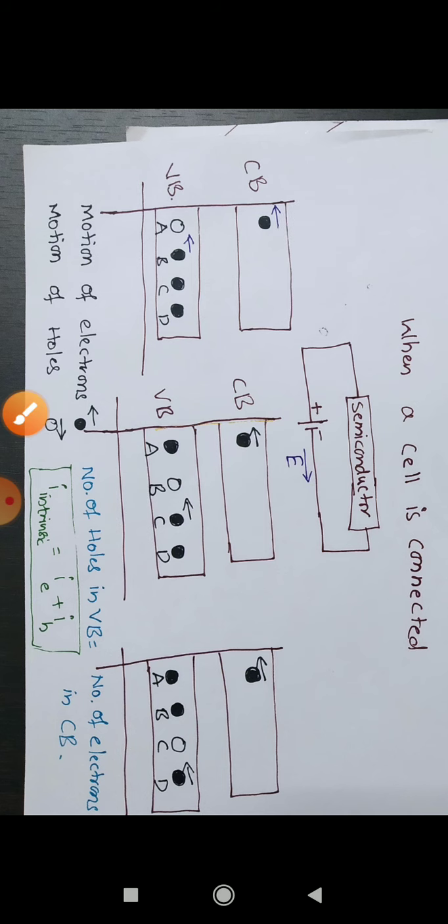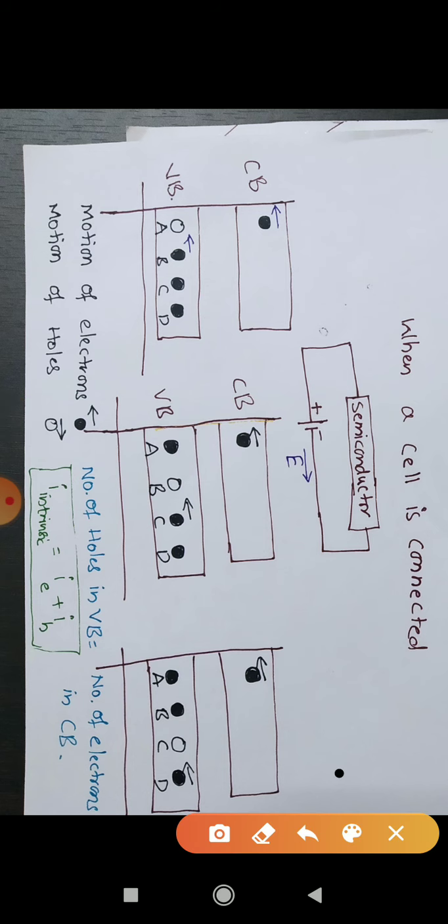Now, if you see in this way, the electrons in the conduction band and valence band start moving from right to left always, because the cell we connected has a field direction from left to right.